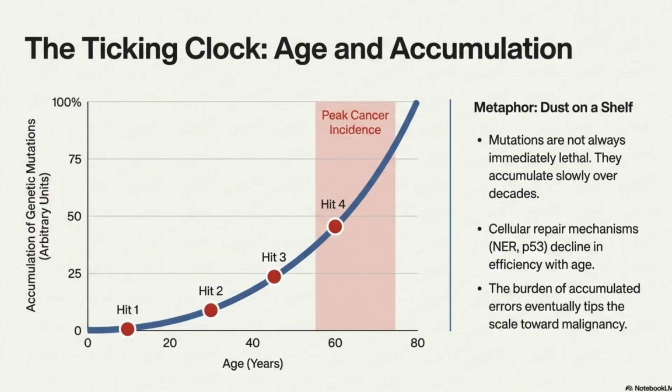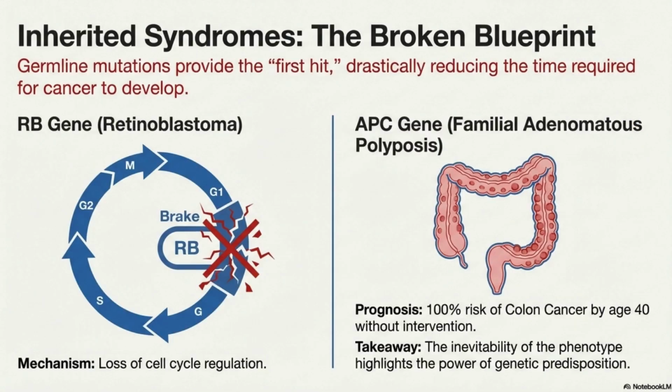Age and genetics. Most cancers occur in the 55 to 75 age bracket. Why is that so? Because mutations accumulate like dust on a shelf. Some are inherited cancer syndromes. RB gene inheritance causes retinoblastoma. APC gene causes familial adenomatous polyposis. 100% of these patients get colon cancer by age of 40 if the colon isn't removed.